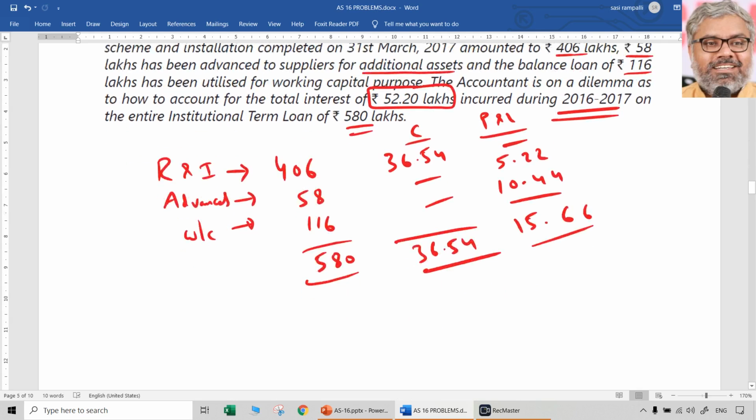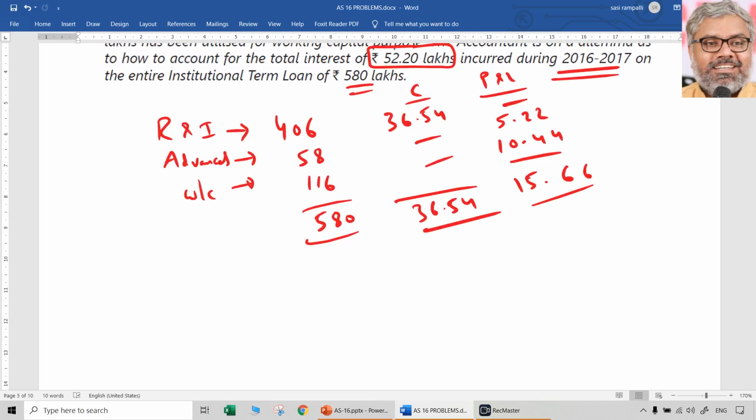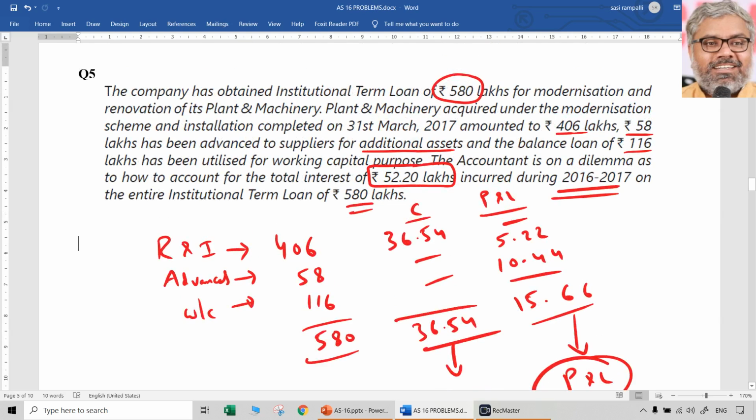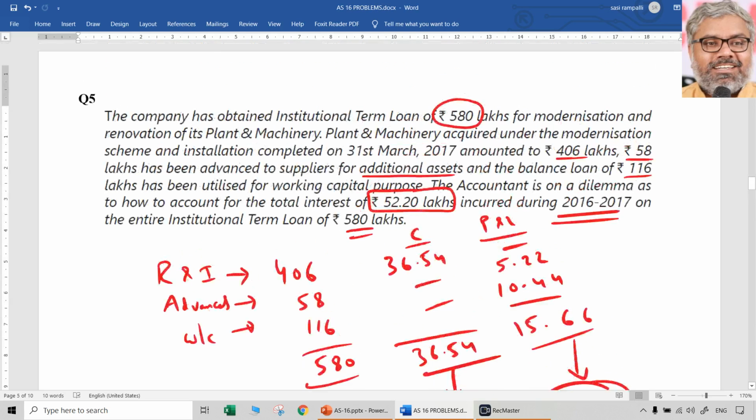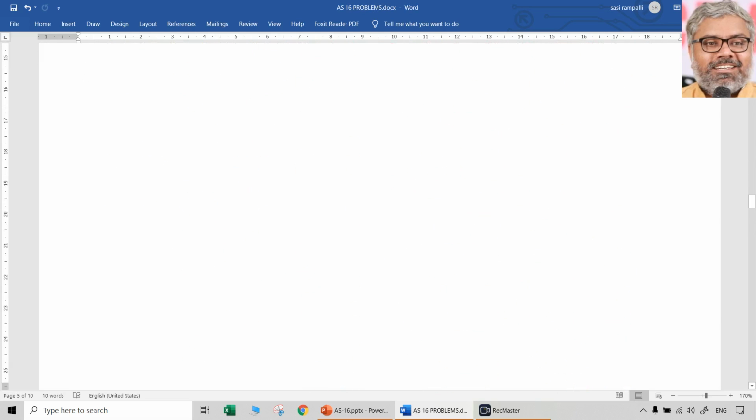So what was the dilemma of the accountant? How to treat this 52.2? In that, our conclusion is 36.54 lakhs should be capitalized. That should be added to the cost of this renovation and installation of this plant and machinery. That means plant and machinery cost to be increased by 36.54 lakhs. And 15.66 lakhs of interest should be charged to P&L as finance charge, as interest expenditure. That is the conclusion we have to write for question number 5.